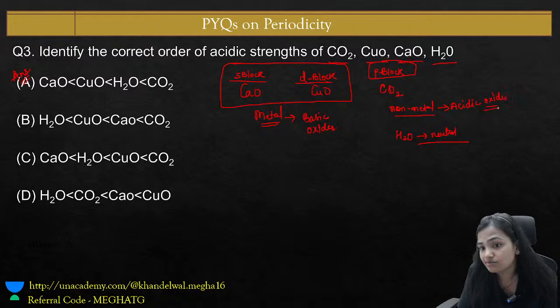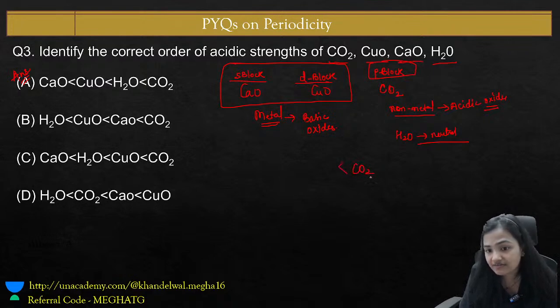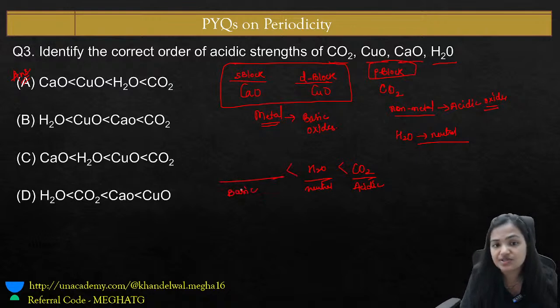So it's very simple: this is acidic, this is neutral and this is basic. So the acidic strength order has to be CO2, which is acidic, then comes water which is neutral, and then comes the oxides which are basic.